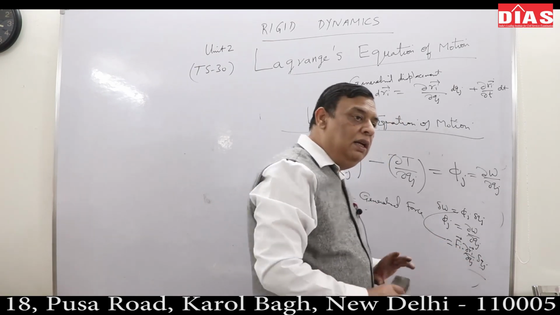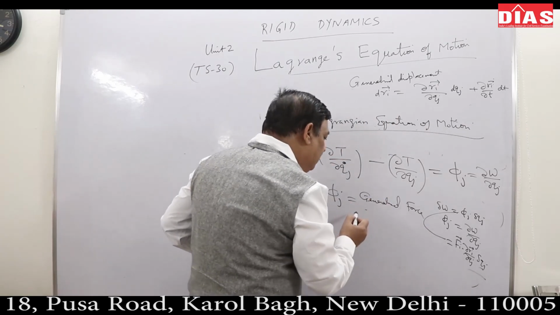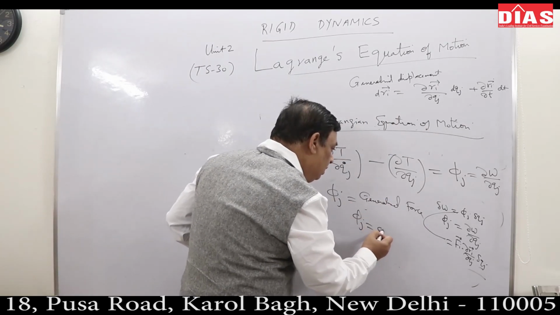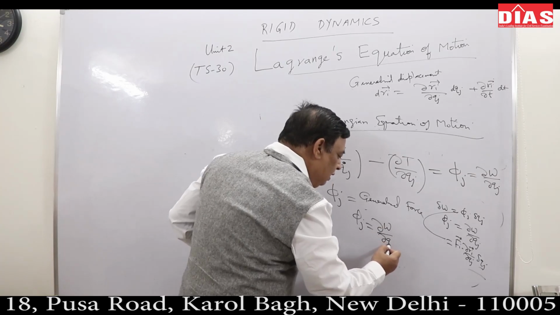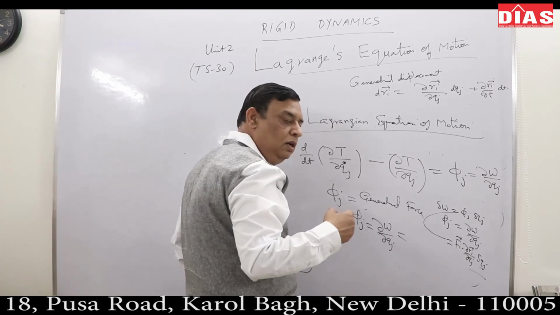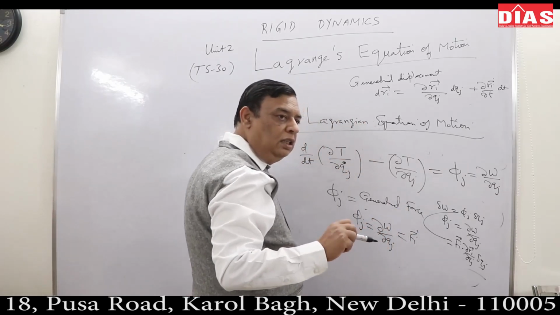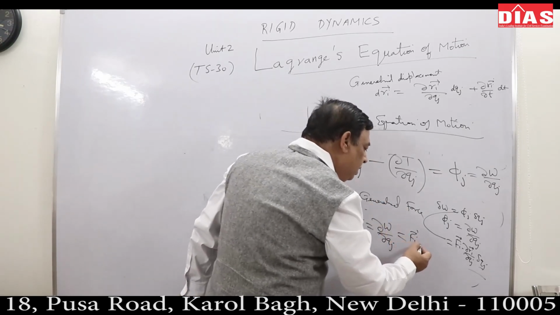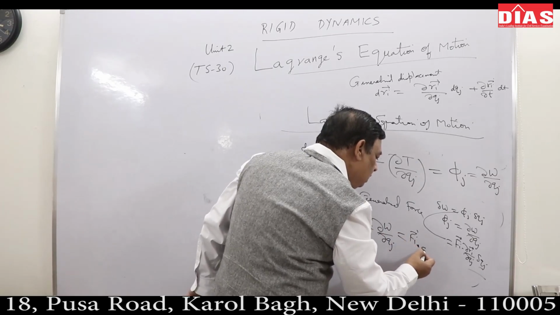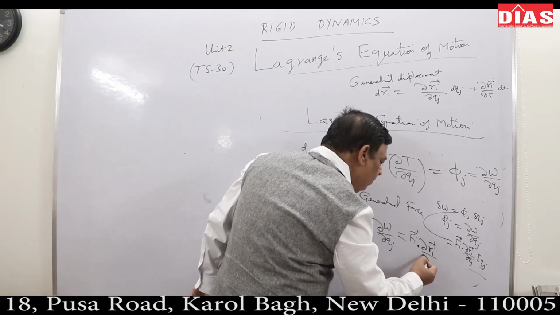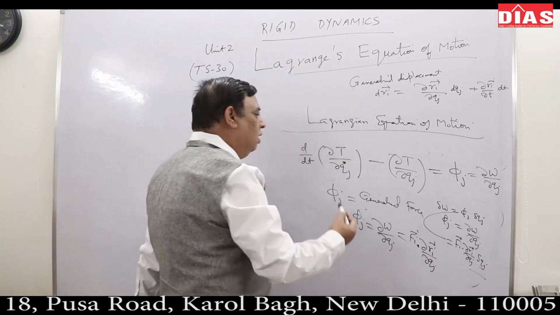So your phi j is del W upon del Qj, which is the same as Fi, the force acting on the ith particle, the real force measured in Newtons, dot with dRi upon dqj. That is also how I would define it.